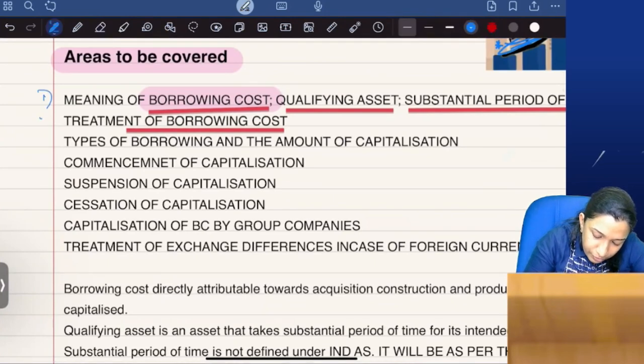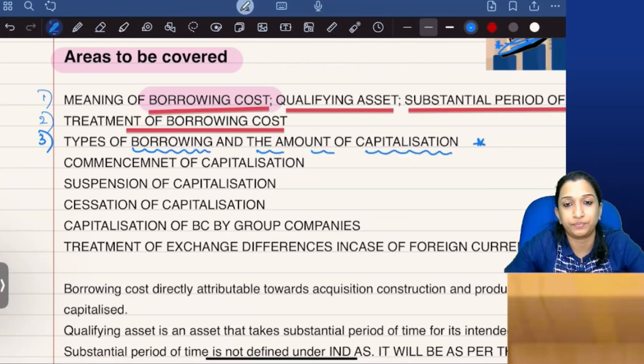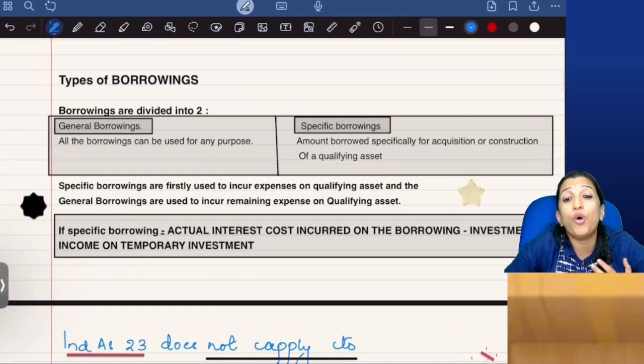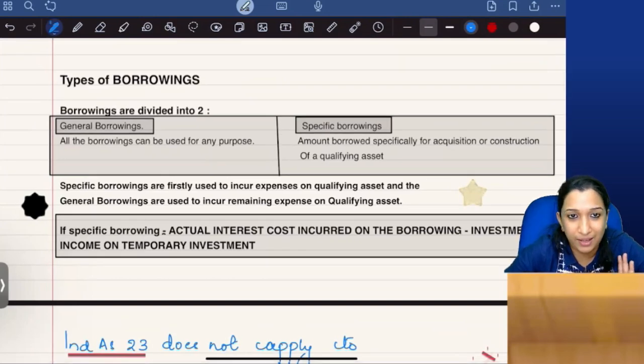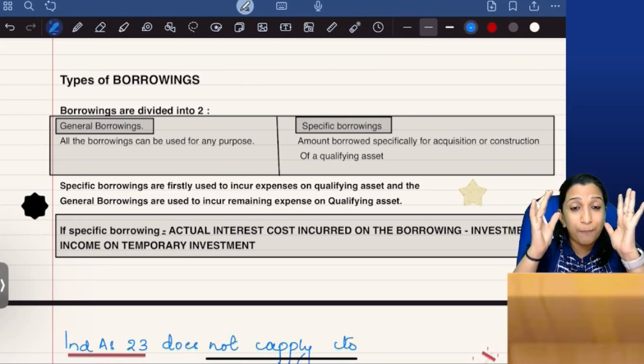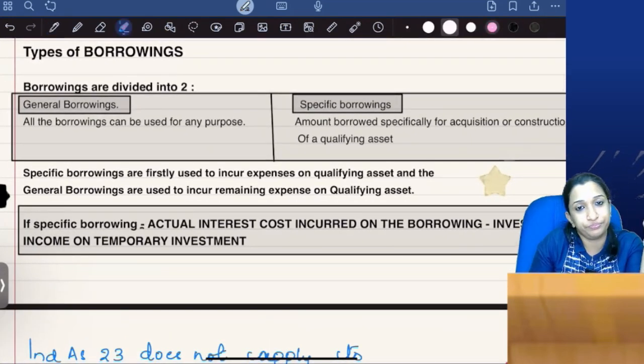We are going to find out the types of borrowing and the amount of capitalization. So understand, for the purpose of computing the amount of borrowing cost to be capitalized, borrowings are divided into two.